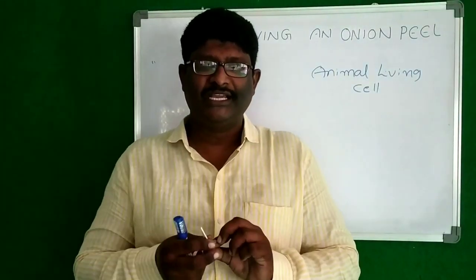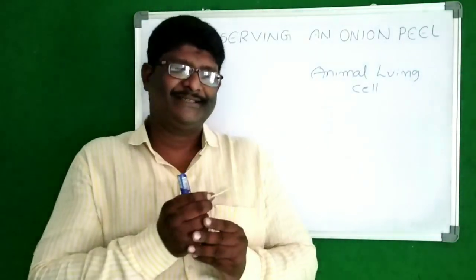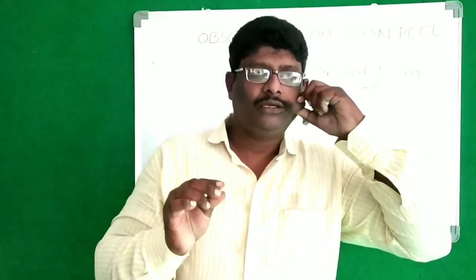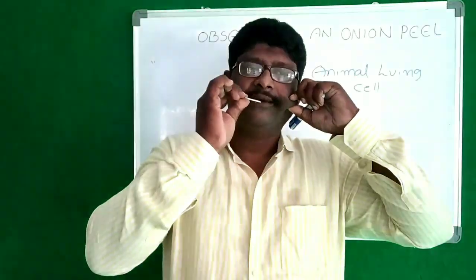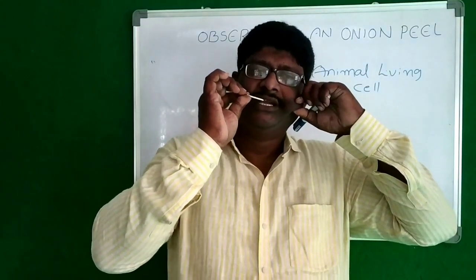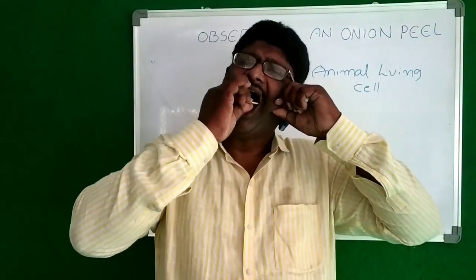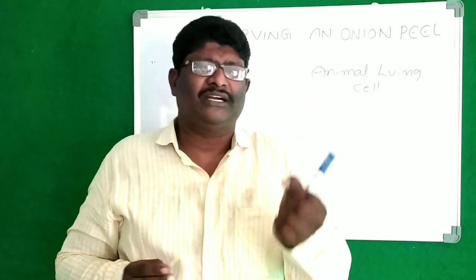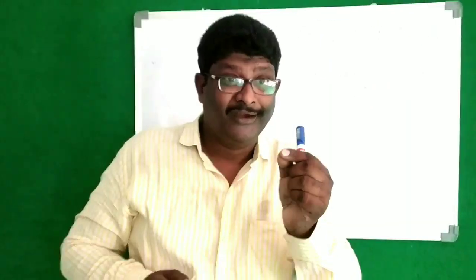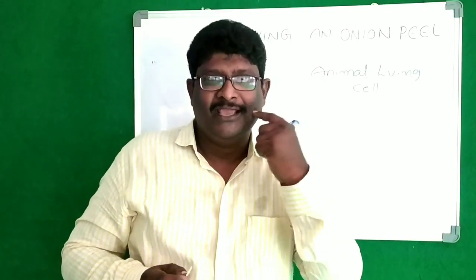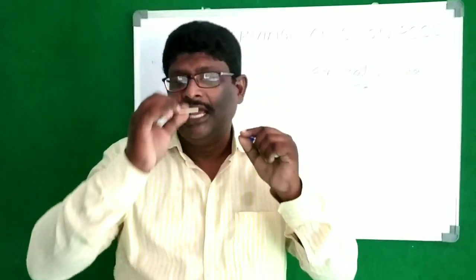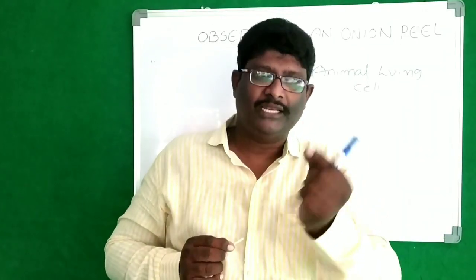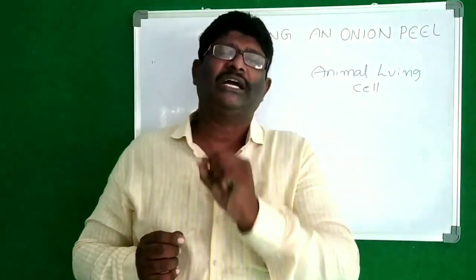But I don't have a wooden stick, so instead I am using this. What is this? A matchstick. Open your mouth, put this wooden stick into your mouth and scratch it. Then a little amount of tissue will come. Don't do it hard because it will damage. That's the reason you have to scratch lightly on your cheek. Then a little amount of tissue will come out.